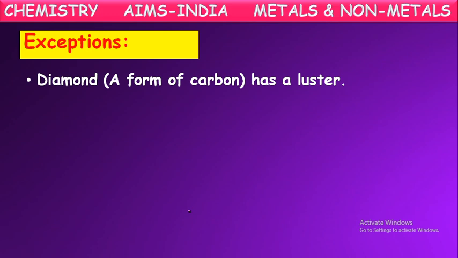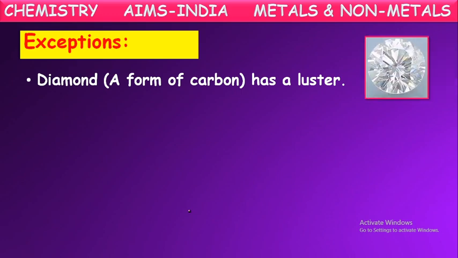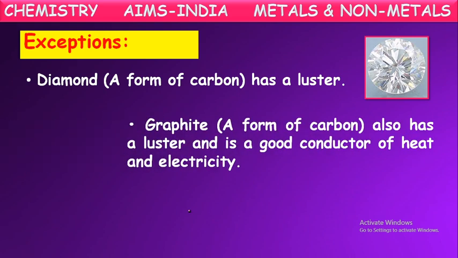But there are certain non-metals like diamond, which is made up of carbon atoms. Carbon is a non-metal, we know. So diamond is made up of a non-metal only. Completely it is carbon. Even though it is a non-metal, it has luster or shining property. They glitter. We know that. Diamonds are very shining. Because of that only, it is very precious and costly. But it is made up of non-metal carbon. So mostly all the non-metals are non-shiny or non-lustrous, but diamond is one exception, which has shining property. It has luster.